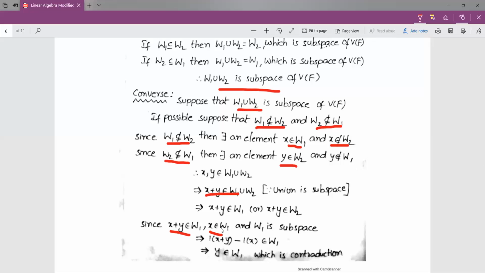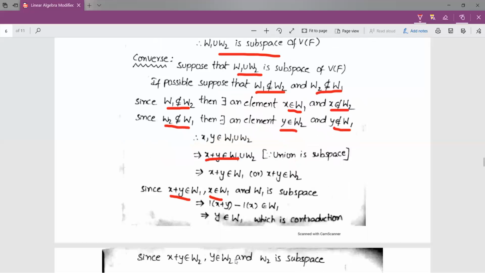In the same way, a is 1, alpha is X plus Y, so 1 into X plus Y minus 1 into X belongs to W1. Here the subspace is W1. So 1 into X plus Y minus 1 into X is nothing but Y, as X gets cancelled. So Y belongs to W1. But we have that Y does not belong to W1, and we are getting that Y belongs to W1, which is a contradiction.